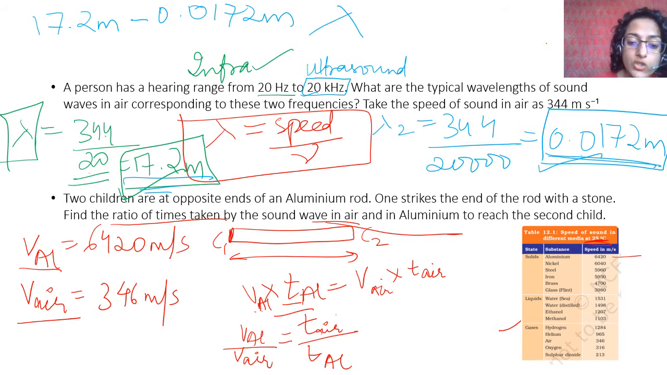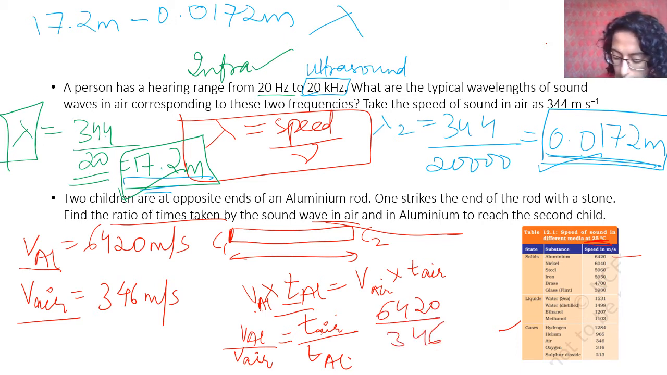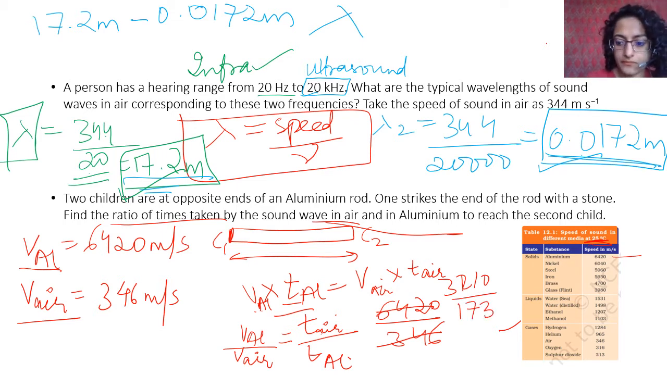Okay, so this is the ratio that you need to find. So what will be the ratio? 36420 divided by 346 is... 173 is a prime number. So this is the ratio that is given.